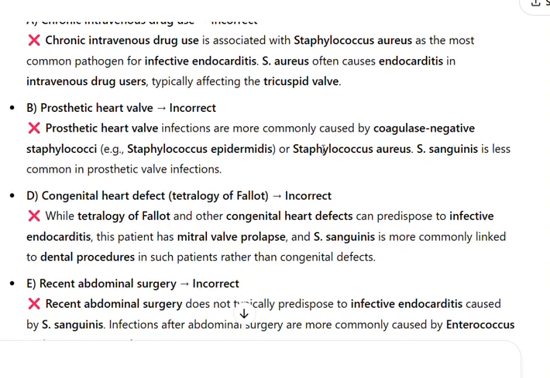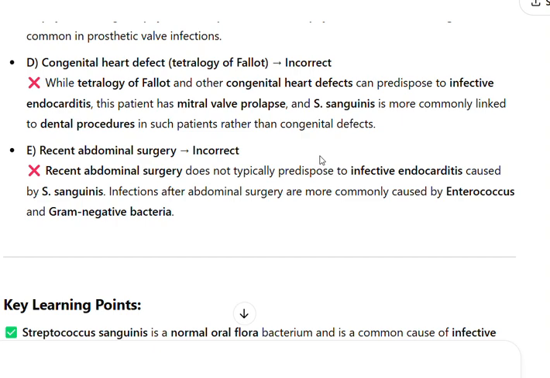While tetralogy of Fallot and other congenital heart defects can predispose to infective endocarditis, this patient has mitral valve prolapse, and S. sanguinis is more commonly linked to dental procedures in such patients rather than congenital defects. E. Recent abdominal surgery? Incorrect. Recent abdominal surgery does not typically predispose to infective endocarditis caused by S. sanguinis. Infections after abdominal surgery are more commonly caused by Enterococcus and gram-negative bacteria.